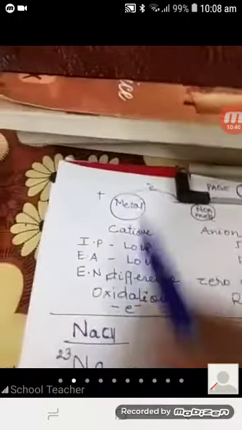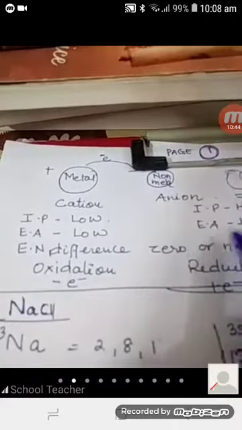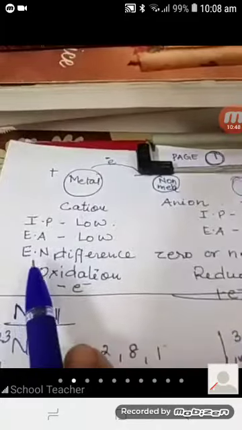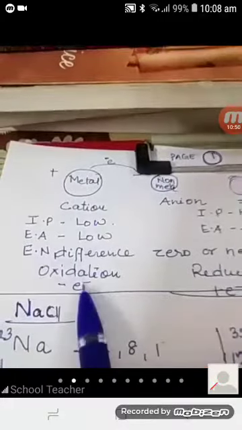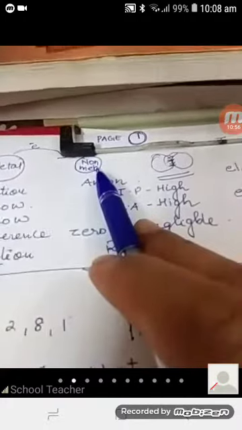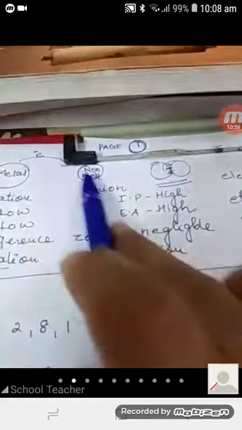Similarly, for electron affinity, this should be very low, and for non-metal atom, it should be very high. See the difference. Ionization potential, electron affinity, and electronegativity should be very low for the metal atoms, and all the three values should be very high for the non-metal atom. Then only there will be actual transfer.